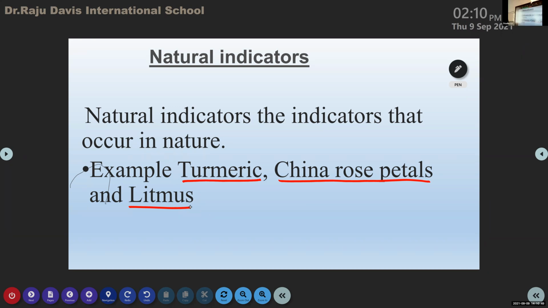I will show how these litmus papers work with the help of acidic and basic solution. I will do an activity here after finishing this. Ma'am, will you show the milk of magnesia? Yes, of course. After this class, I will show the image of milk of magnesia. Is it over? Yes, ma'am.